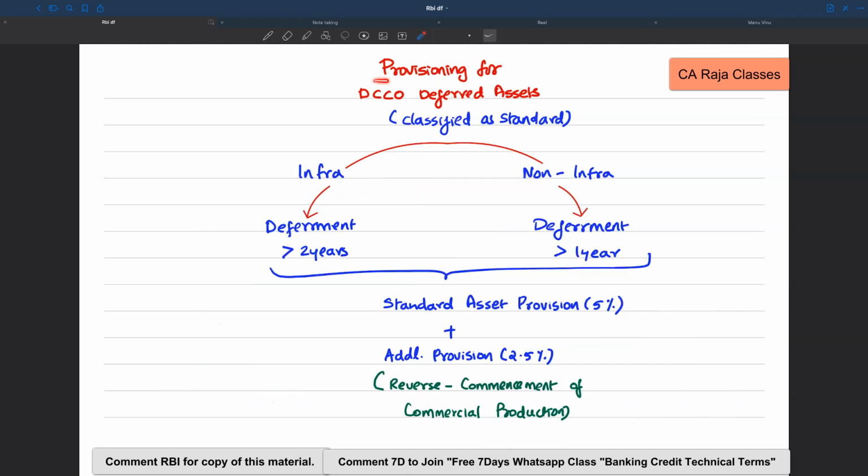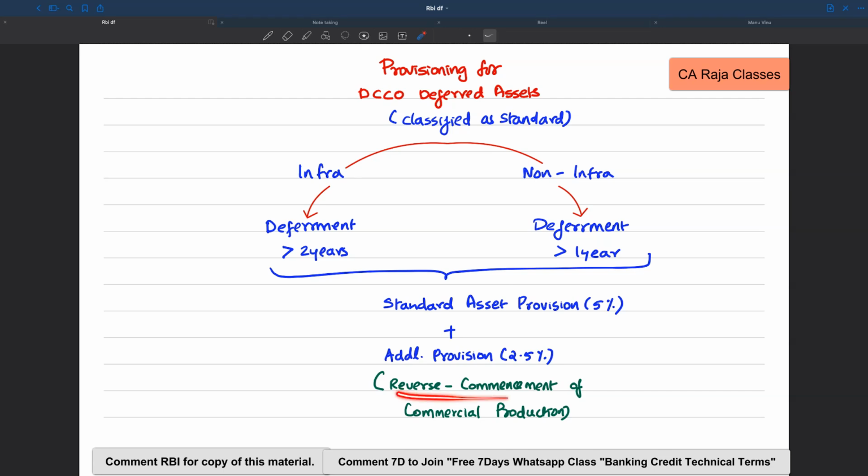Next, let's talk about provisioning for DCCO deferred assets. That is, they have taken extension of DCCO. So if it is an infra based exposure and if the deferment is greater than 2 years, and if it is a non-infra and if deferment is greater than 1 year, in those cases banks have to make the standard asset provision of 5% plus an additional provision of 2.5%.